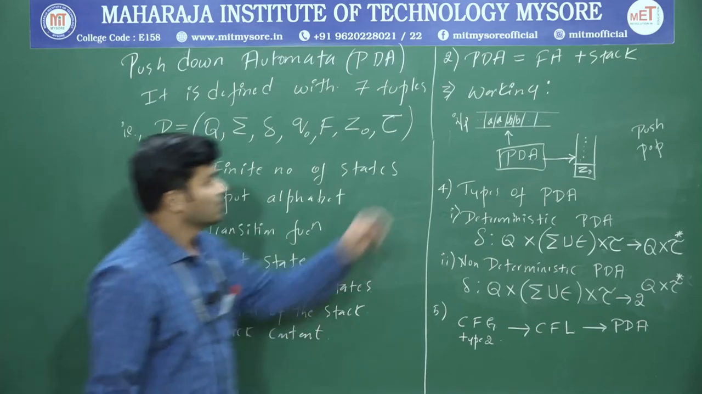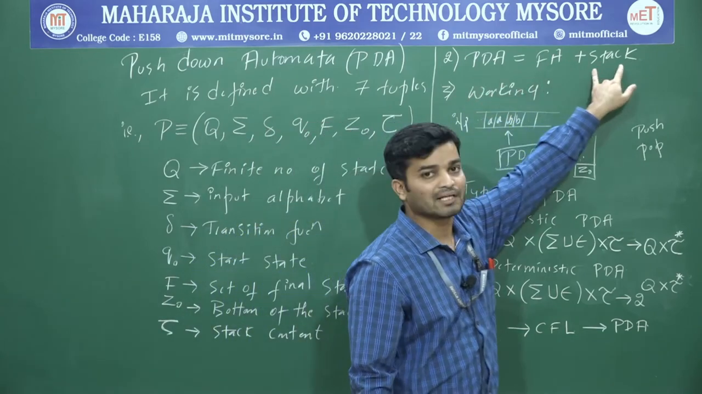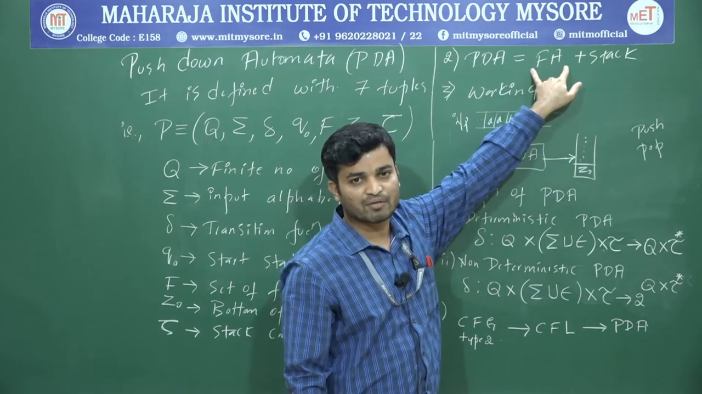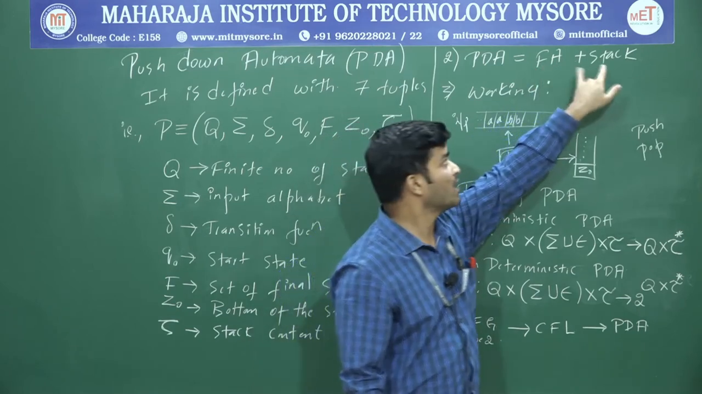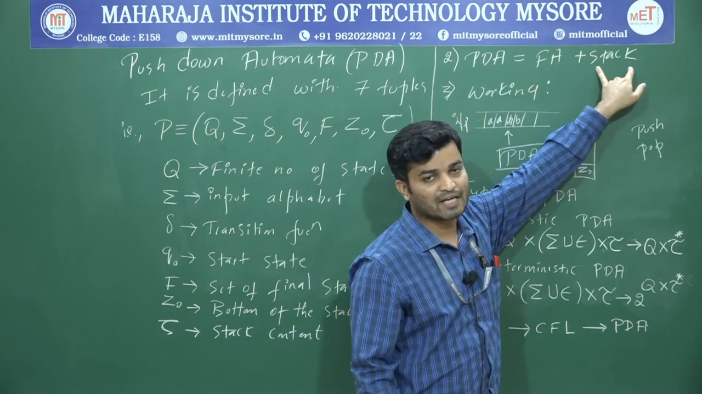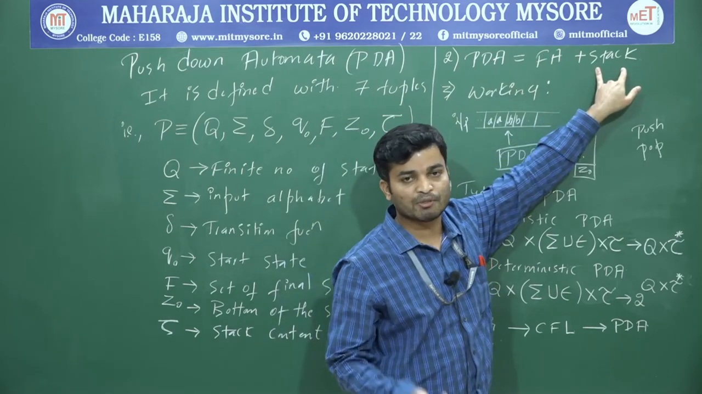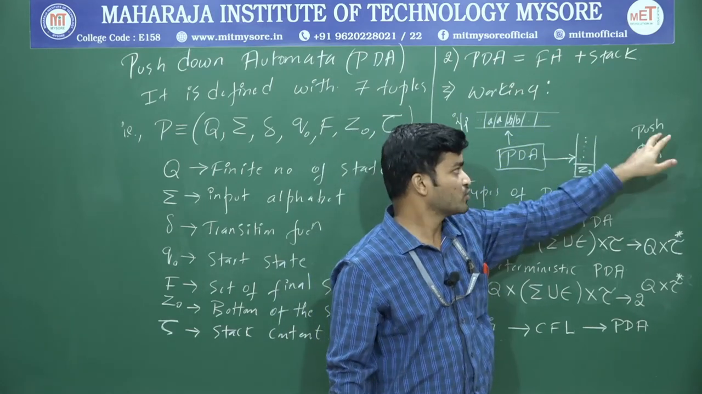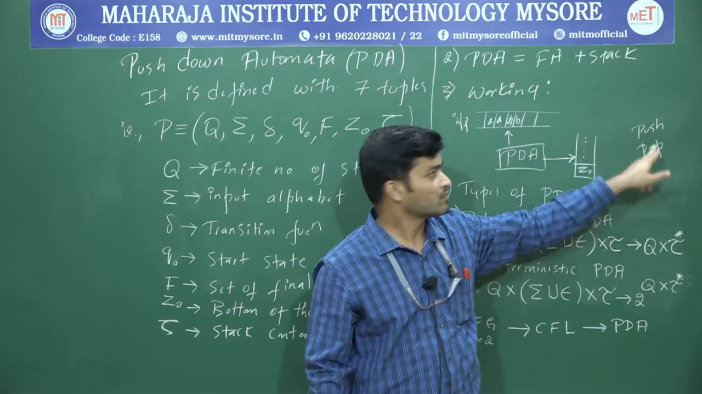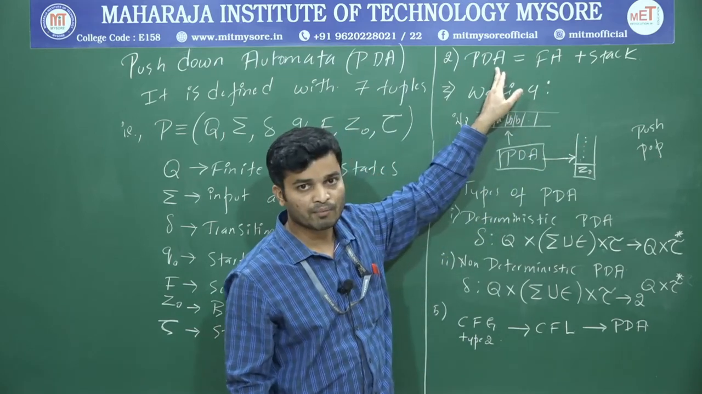Now, your PDA is actually a finite automata with a stack, that's it. This is just like a DFA or NFA or epsilon NFA, but along with the finite automata, if you take a stack, that becomes your PDA. And whenever there is a stack, it performs 2 main operations. The first one is the push operation, the second one is the pop operation. These 2 operations are performed while designing your PDA.